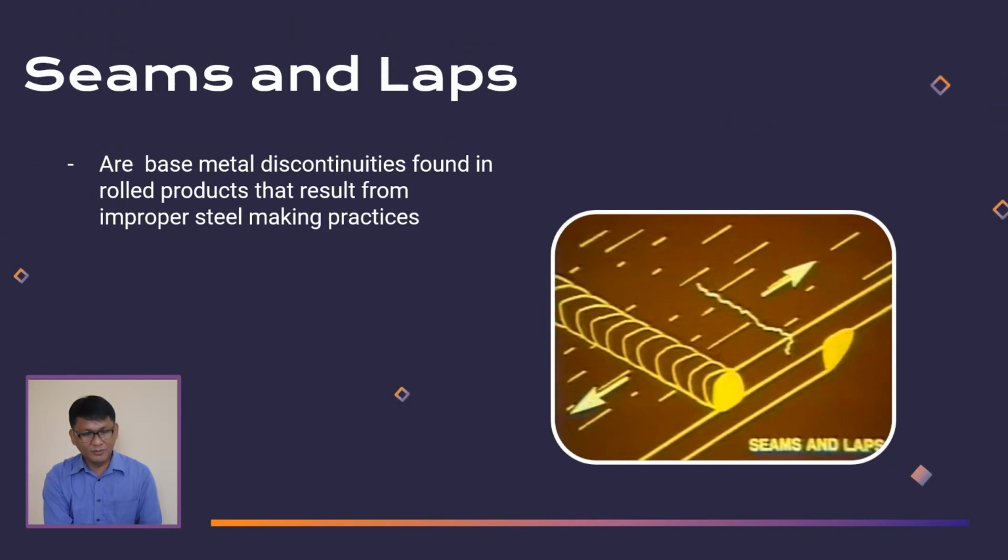Then another one, we have seams and laps. These are base metal discontinuities found in a rolled product that result from improper steel making practices. Okay, so sa gilid ng ating hinang, nagkakaroon ng seams and laps.